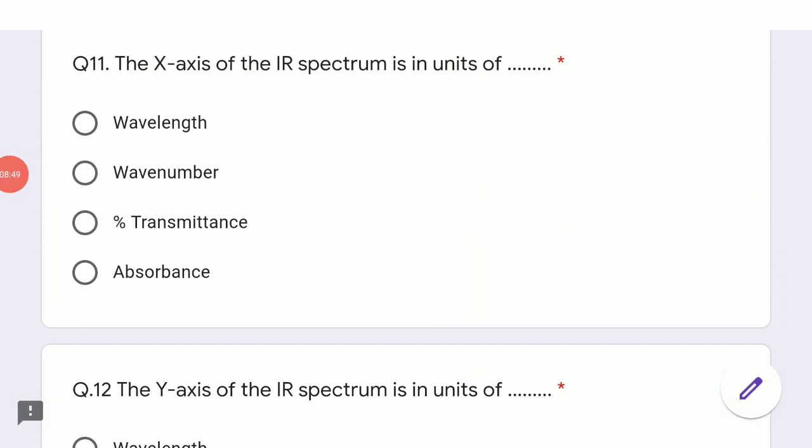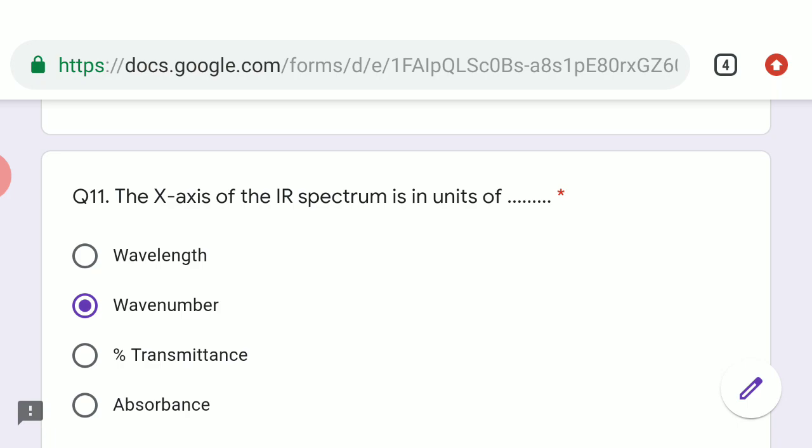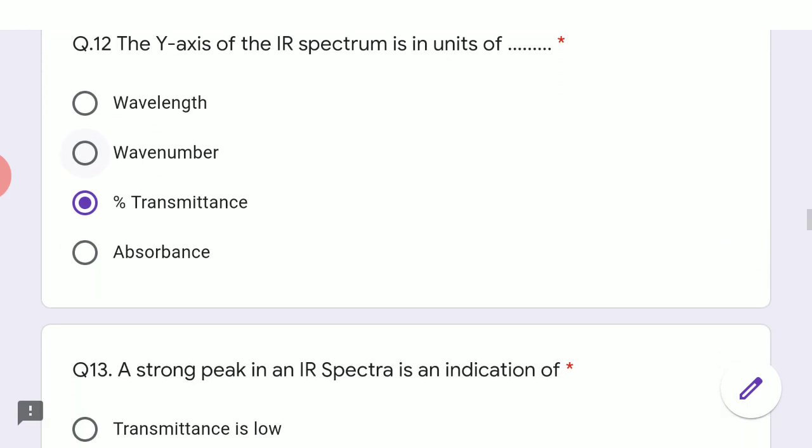The x-axis of an IR spectrum is in the units of? If you remember, the IR spectrum is a plot of percent transmittance versus wave number. So on the x-axis you have the wave number, and the next question, on the y-axis you have percent transmittance. So for question number 11, the answer is wave number on the x-axis, and on the y-axis you have the percent transmittance.